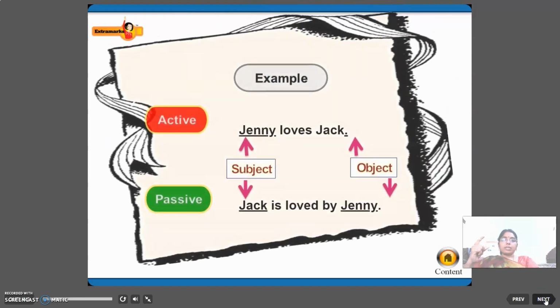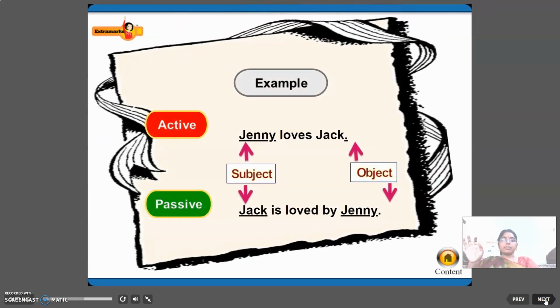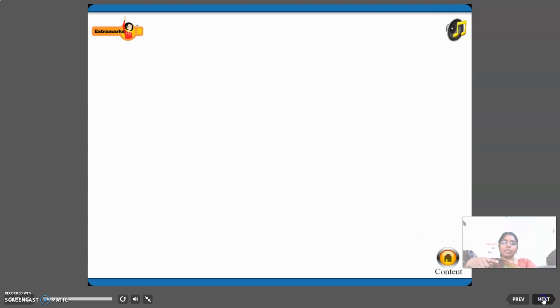Okay. Next example for active. Jenny loves Jack. So Jenny is the subject and Jack is the object. Now in passive voice, Jack is loved by Jenny. Jack is the subject, Jenny is the object. So subject and objects are interchanged, right?